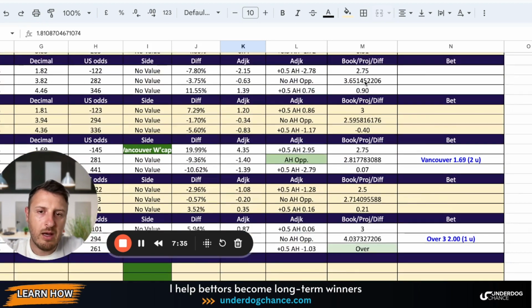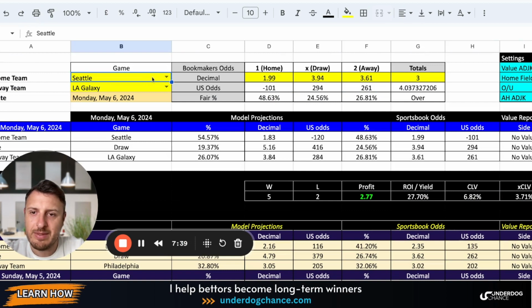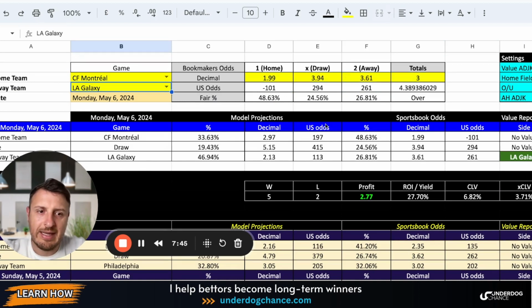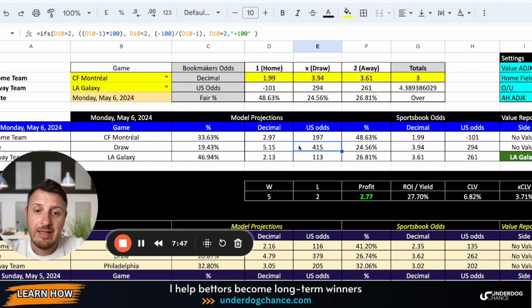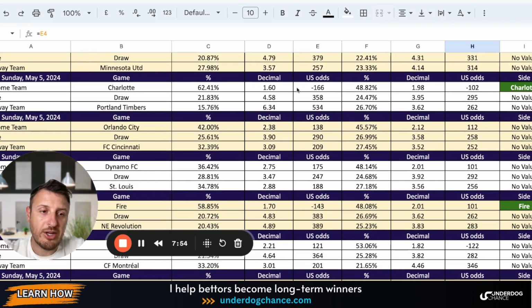Okay. So I simply select the teams. Then I add the odds, and everything else is calculated by my betting model, and it also highlights potentially good plays.